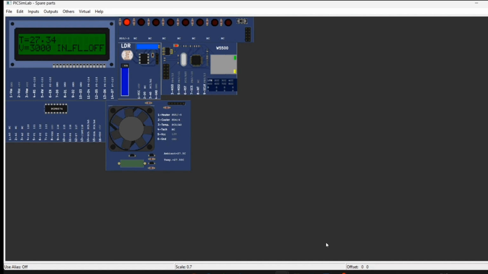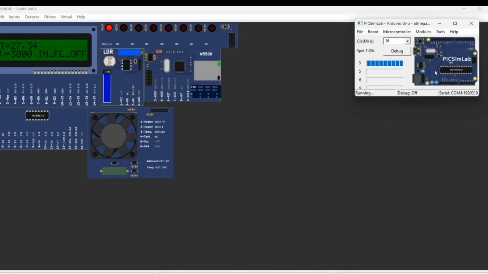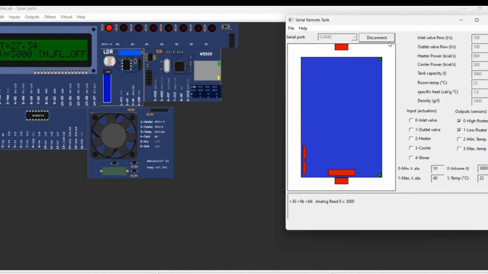Now we are showing PicSimLab. Then we are showing the serial tank, COM2 port, serial port. This is the condition of full. This is an outlet, this is an inlet. Now we are showing the project demonstration.